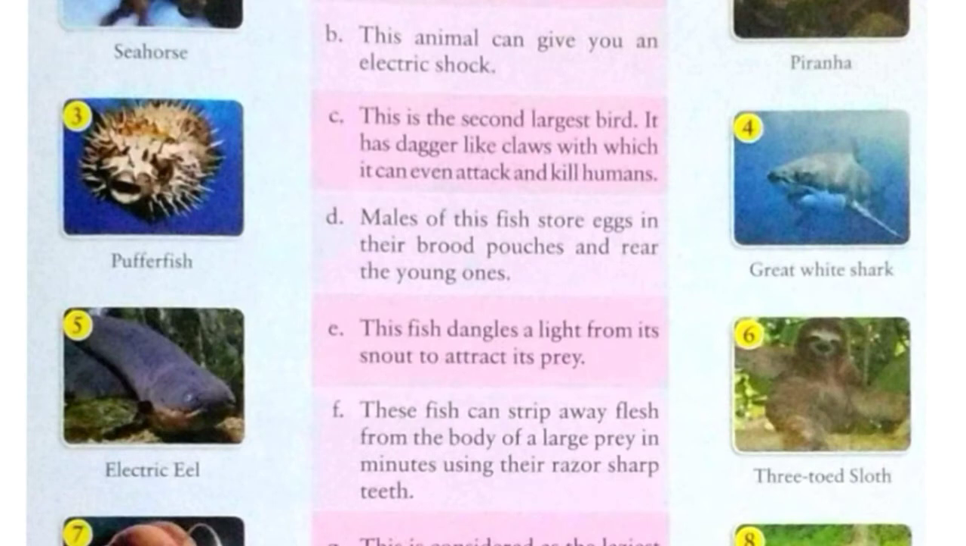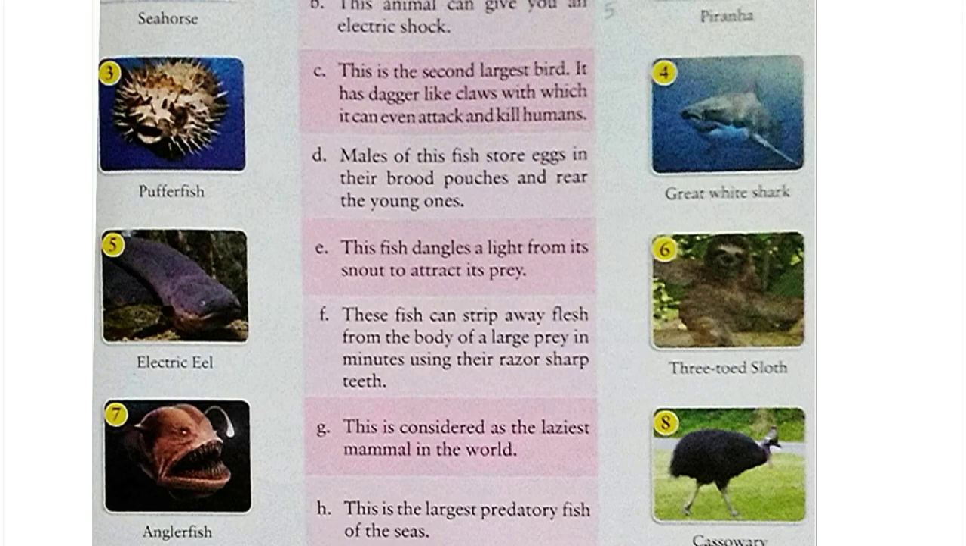All 3 species, Electrophorus electricus, E. vari and E. voltae, are found in Amazon river or its tributaries. So here in front of B, we will write 5. Our question number C is, this is the second largest bird. It has dagger-like claws with which it can even attack and kill humans. Our answer is cassowary. You can see the picture given in point number 8.